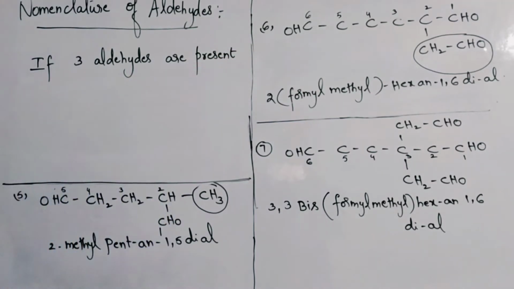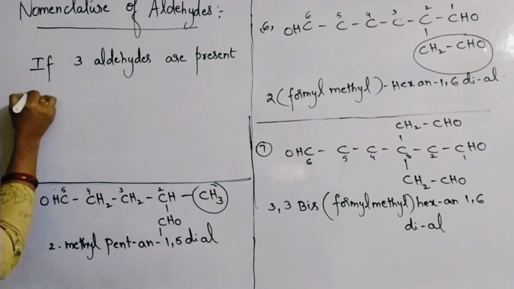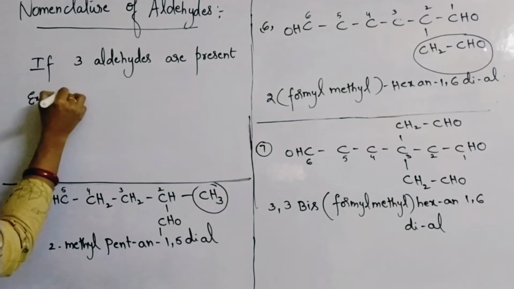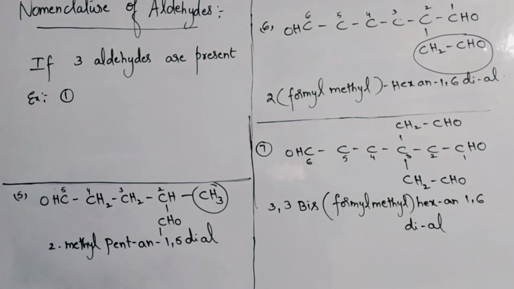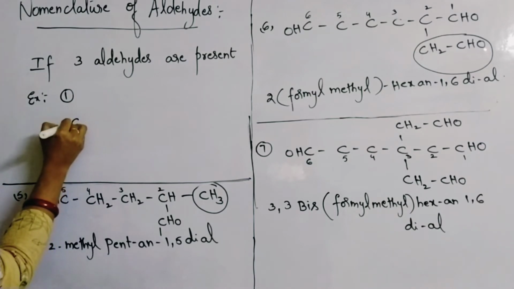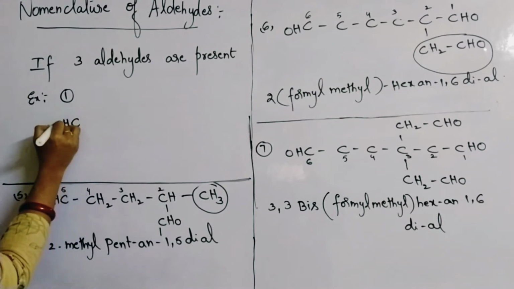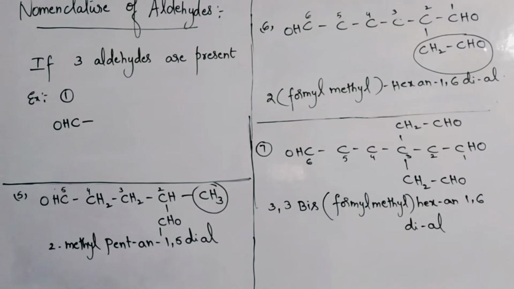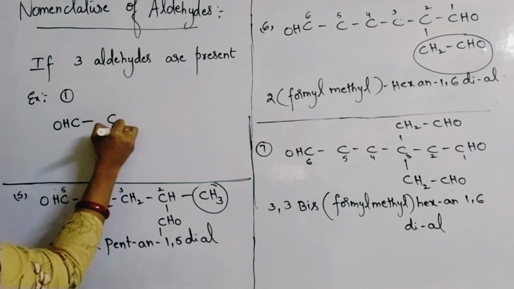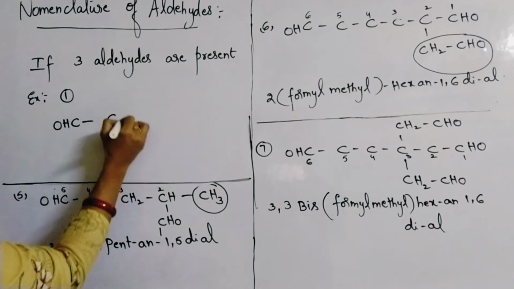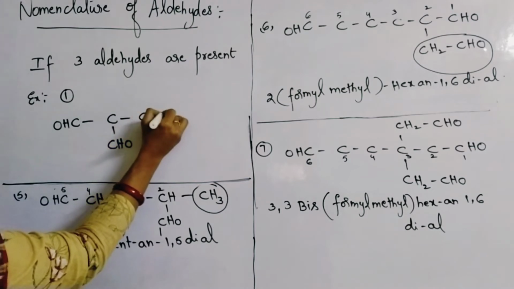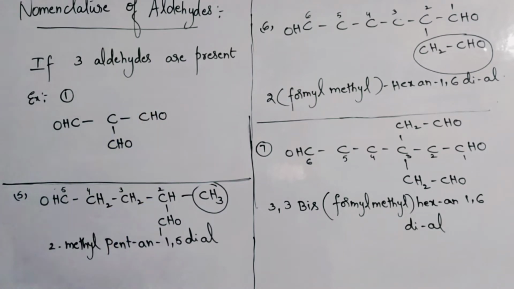Let us see some examples. First example, example 1: CHO, C, again here also CHO, here also CHO. So what is the name of this compound?